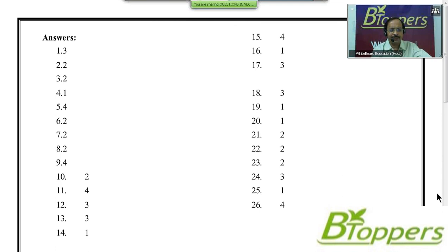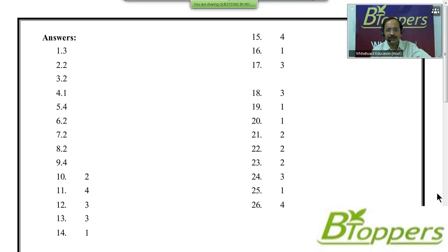For question number 9, fourth option is answer. For question number 10, second option is answer. For question number 11, fourth option is answer. For next two questions, 12 and 13, third option is answer. For question number 14, first option is answer. For question number 15, fourth option is answer. For question number 16, first option is answer.